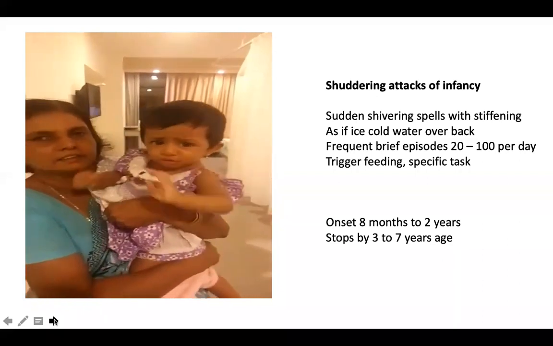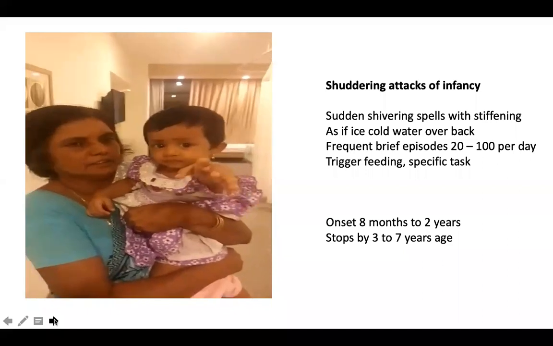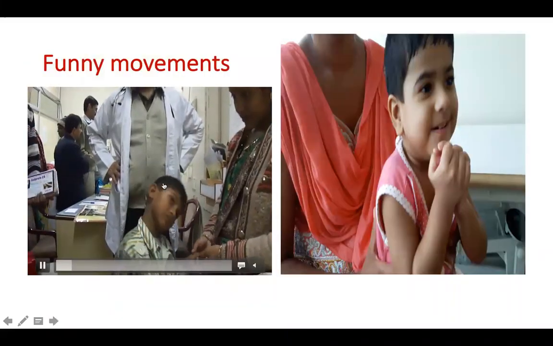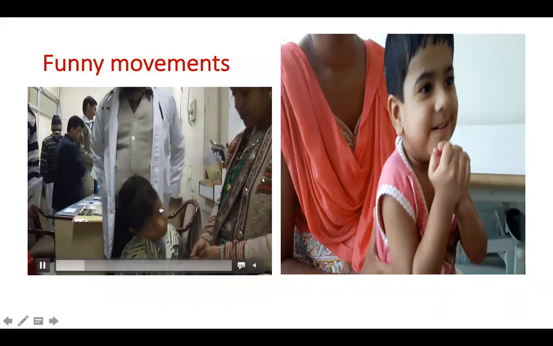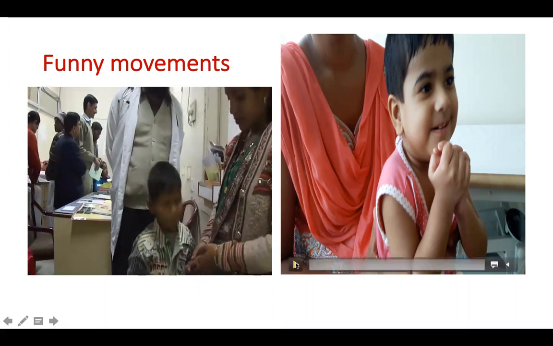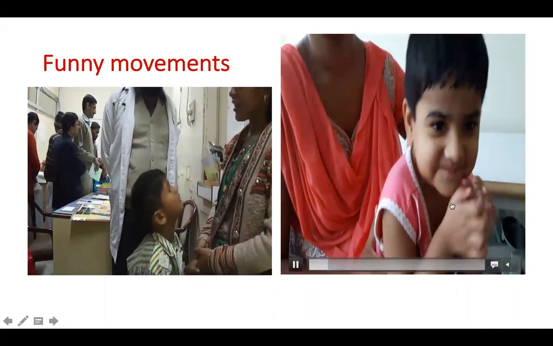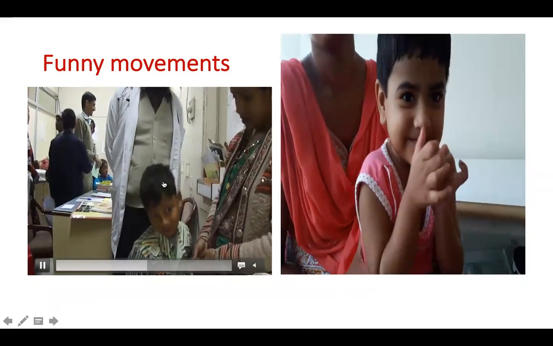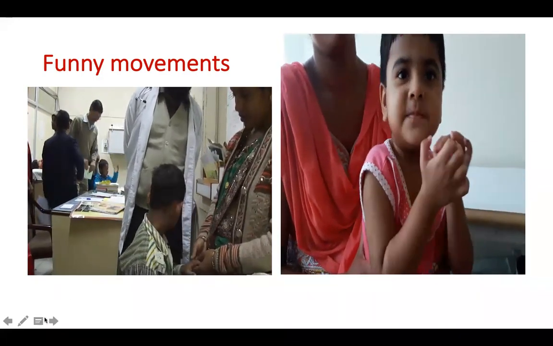It's almost like ice water is put onto your back. It's a shivering like tremor movement called a shuddering attack. And some of these funny attacks can be complex stereotypies. In my stereotypies class, last class, I would have told about this repetitive patterned movement involving your head and face, like this repetitive writhing movements or repetitive trapping movements. These repetitive movements without loss of awareness or loss of consciousness are not seizures.